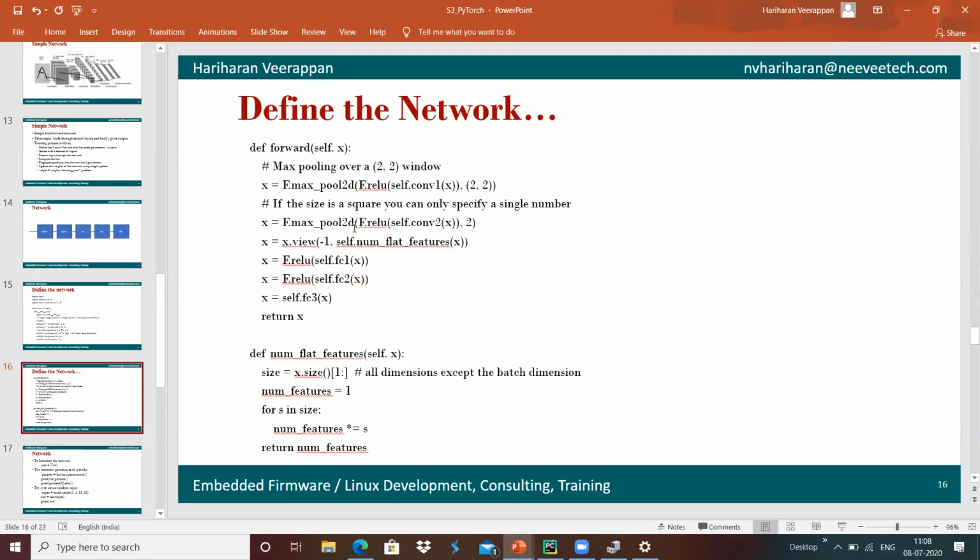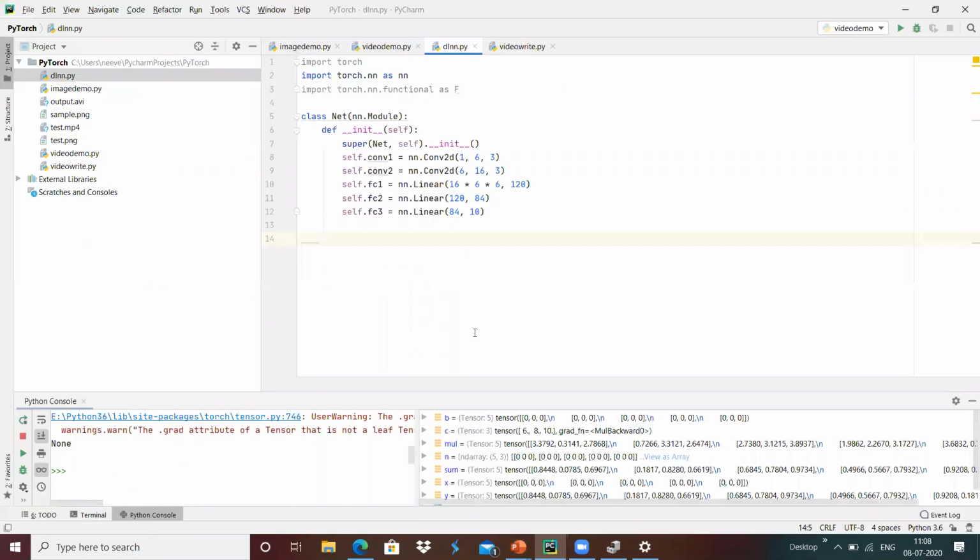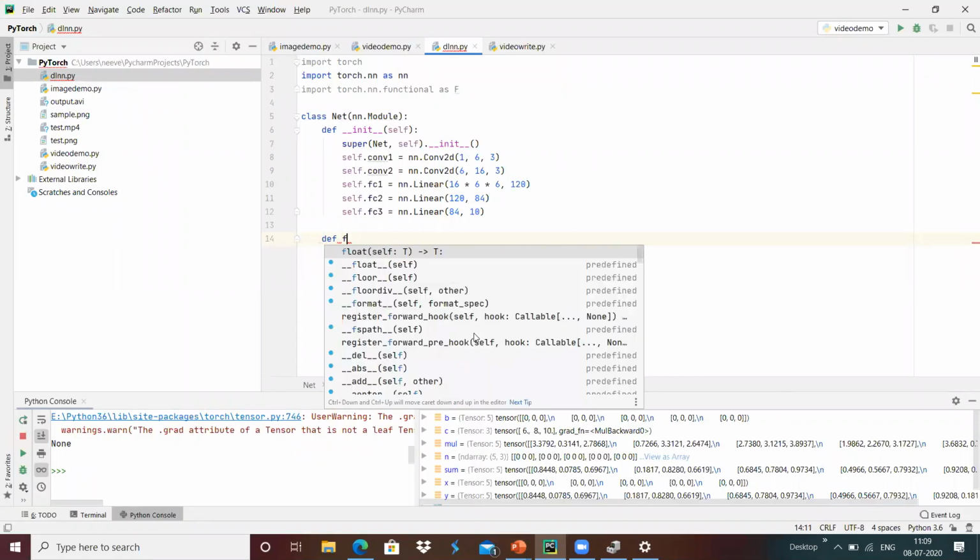Once it is done, it has been added with the flat features and given to FC1 as the input, and it generates X. The output of FC1 is provided to FC2, and once FC2 is done, it is provided as input to FC3, which provides the output X. We will see that with def forward.